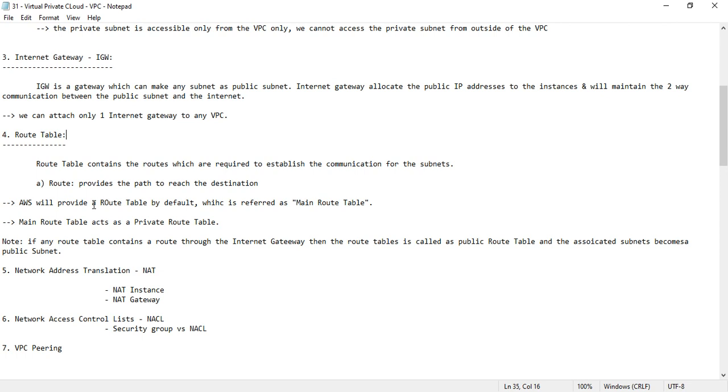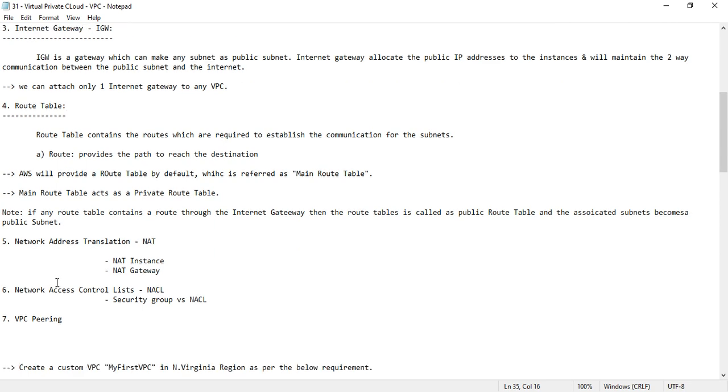If I add the internet gateway route, then it will be converted into a public route table. By default, AWS will provide a main route table that will act like a private route table, meaning I will only be able to communicate with the resources which have been created under that subnet, the private subnet, through private IP only.